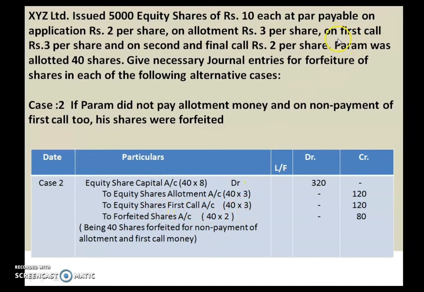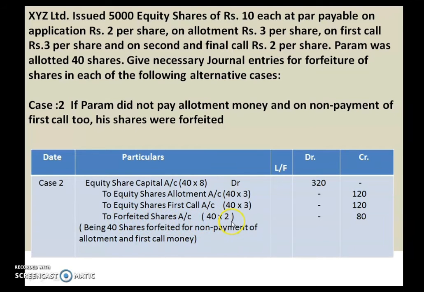Here you can see in the question, on first call how much money? 3 rupees. So that 3 rupees is also not paid by Param. So 3 rupees, that will also give you 120. And what is received from Param? 2 rupees of application. That will be shown in a separate account which is known as forfeited shares account.